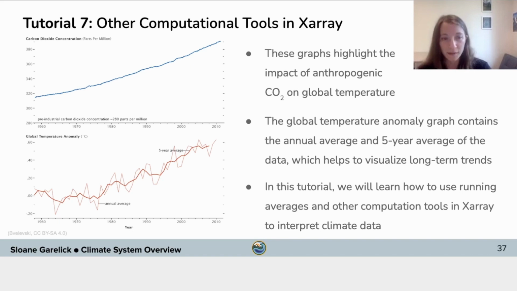For example, in this case, shown on the bottom, there's some variability annually seen in the original temperature record, but when we look at the 5-year average, we see a longer-term trend of increased warming over this time. In this tutorial, we'll learn how to use running averages and other computational tools in Xarray to help us interpret climate data.